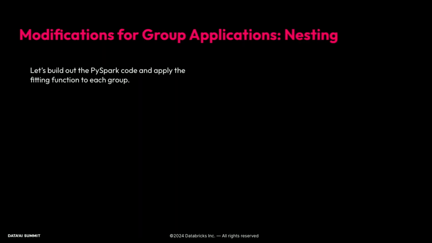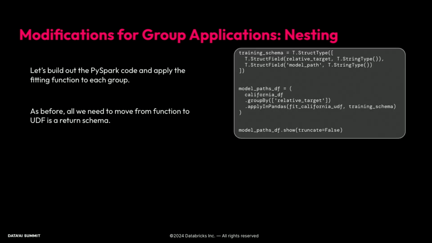Right. So that was training the model for one group. There are some modifications that are necessary for group applications. The first and most simple one is nesting. So let's build out the PySpark code for training the model across both groups and see what happens with the existing version. So as before, all we need to do is to move from the function to the UDF as a return schema. So we'll define our schema, the relative target, the model path, both strings in this case. Group by apply in pandas, that's the structure we've seen so far.